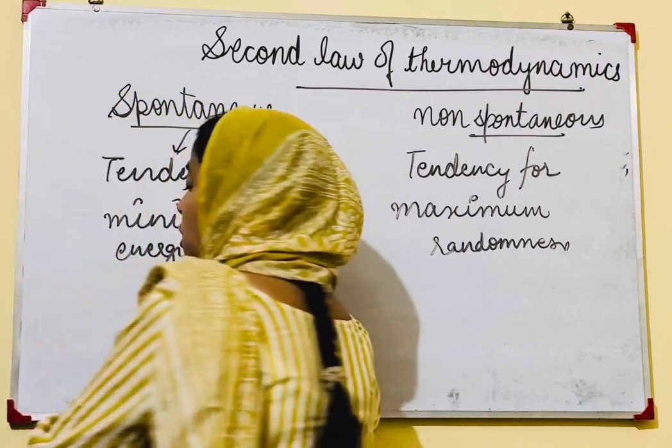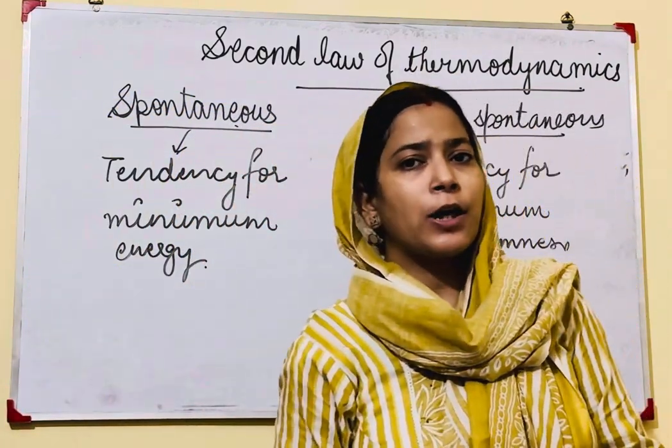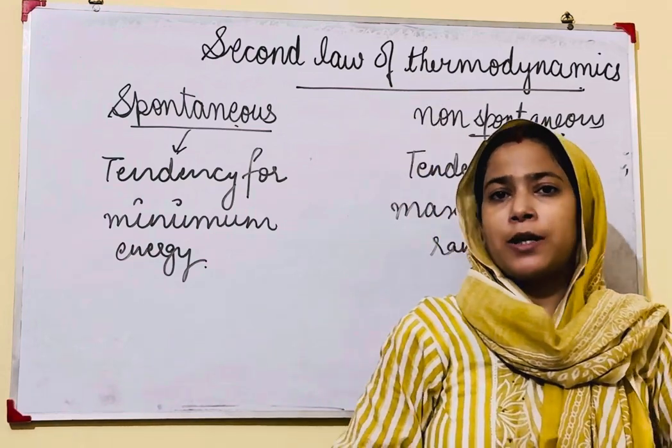So there are two driving forces which explain why some processes are spontaneous and some are non-spontaneous.